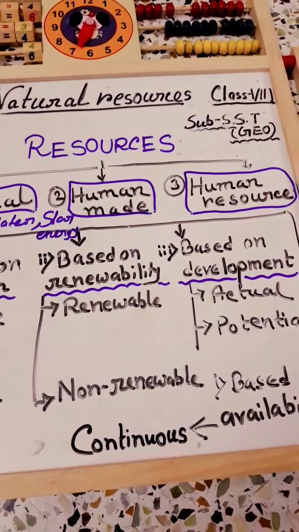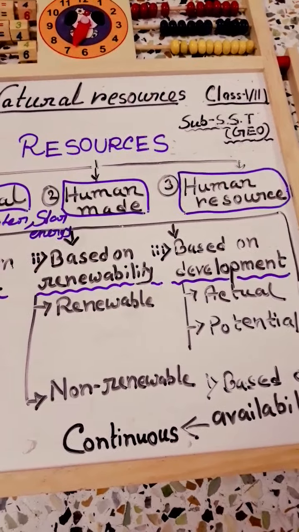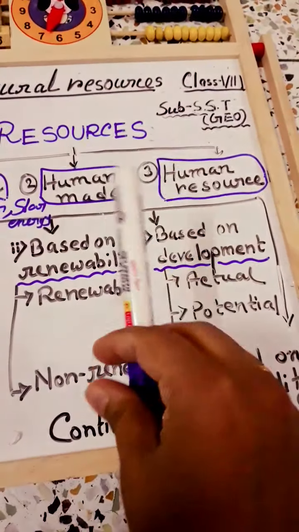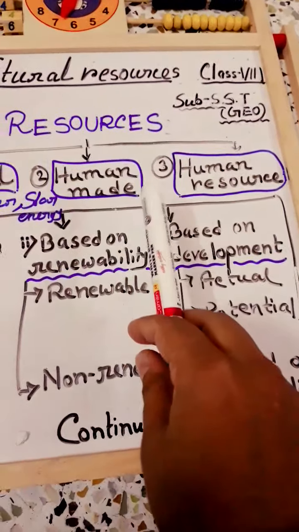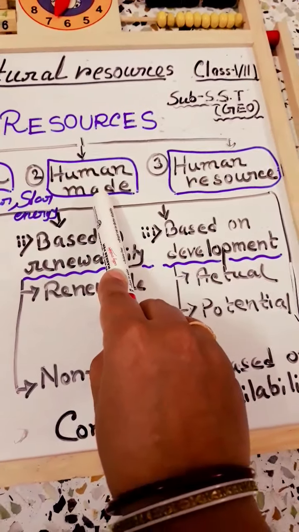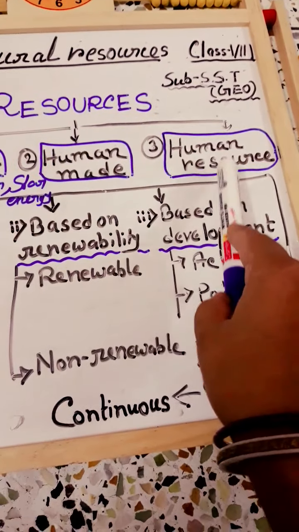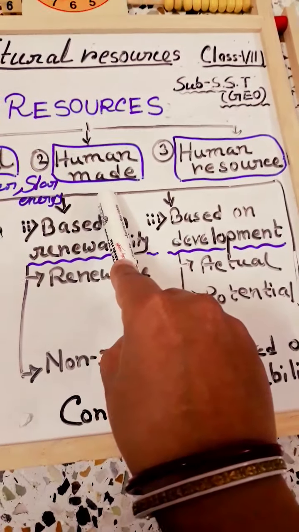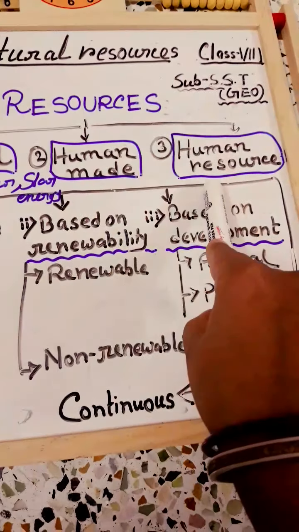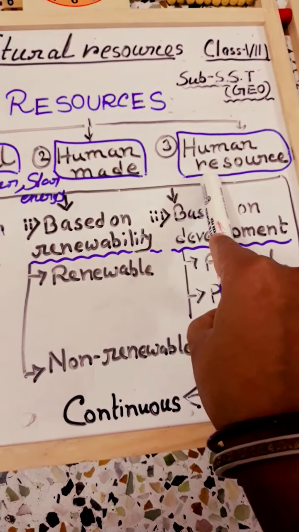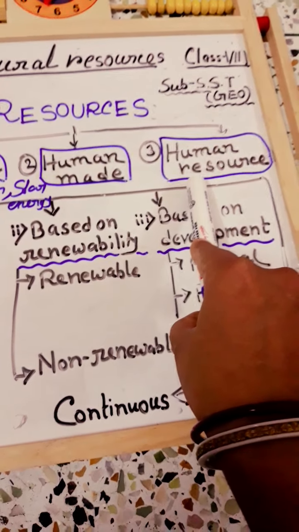Human resources are needed for creating human-made resources, so there is an interrelation between them. When human beings make any resources, the human beings themselves are known as human resource.